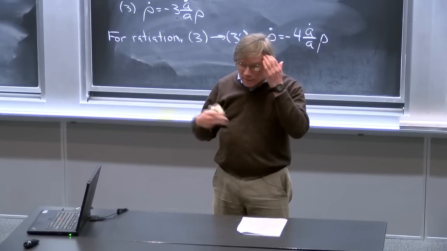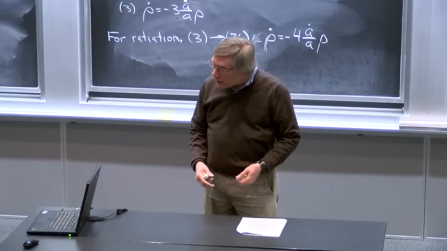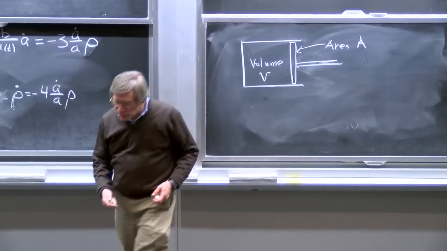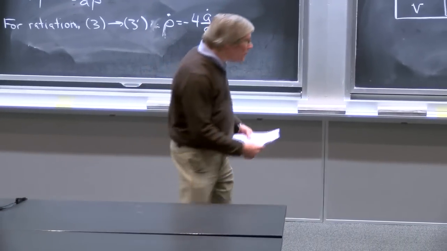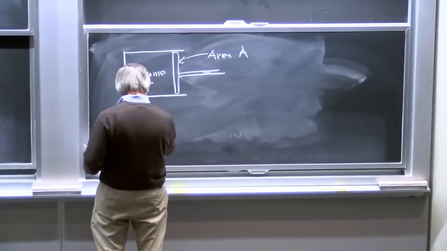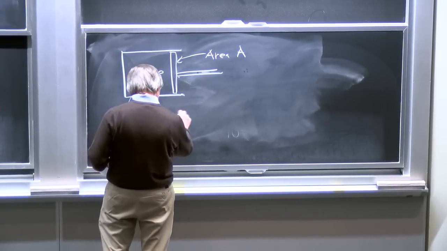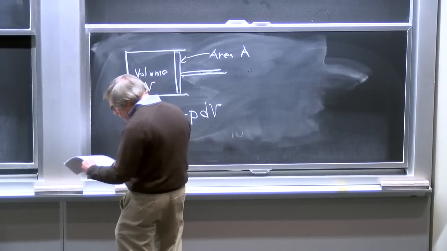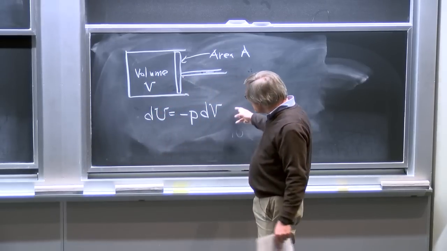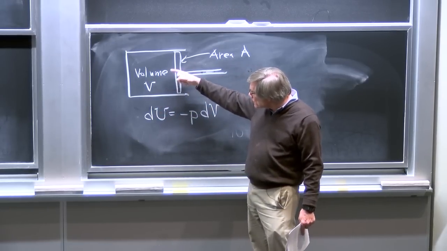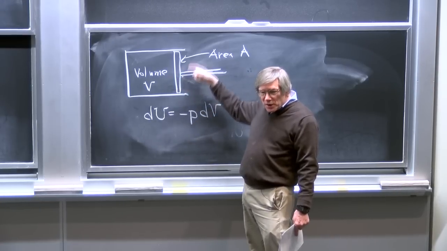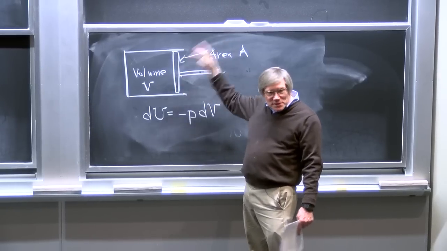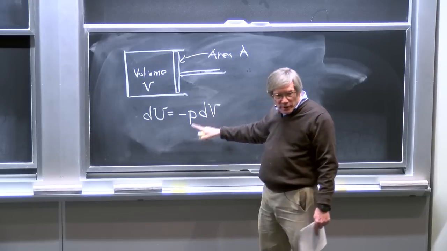So by our ordinary notions of Newtonian conservation of energy, we would know that the gas would lose energy, and we could even calculate how much energy it loses. And the formula is easy enough to get in the Newtonian context. It's just dU is equal to minus the pressure of the gas times the change in the volume, a famous formula. And this just comes about by saying that the work that's done is the force times the distance. The force is the pressure times the area, and the volume is the area times the distance. And putting those things together, you get this formula immediately.